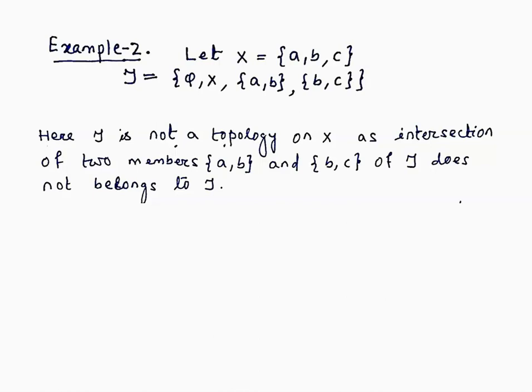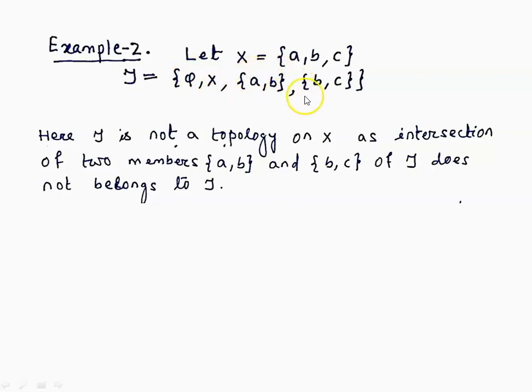The third condition says that finite intersection of members of tau should be in tau. If we pick two members, phi and X, and take their intersection, then the intersection is phi, which is here.